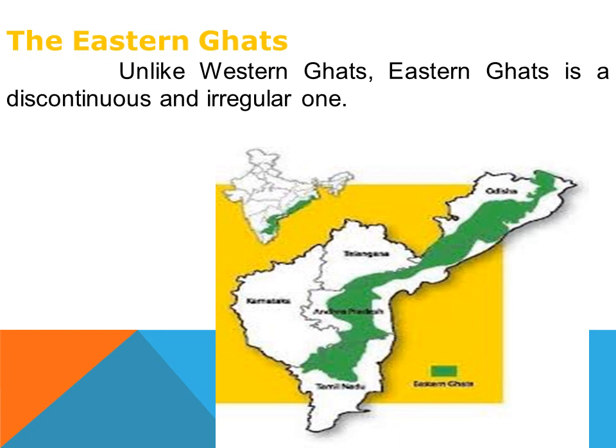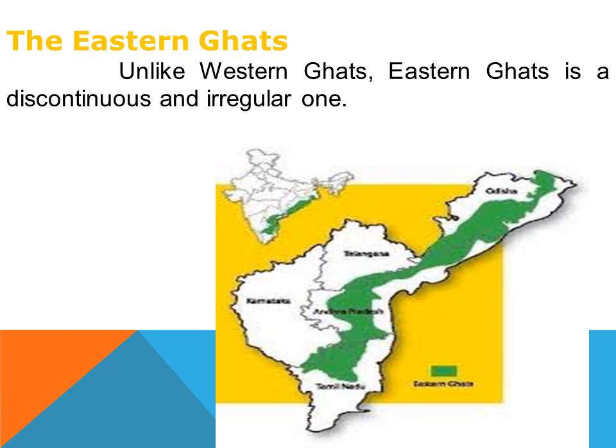These hills separate the plains from plateaus, and they are Javadu, Servarayan, Kalrayan, Kollimalai, Pachimalai. So these are the major hills in the Eastern Ghats of Tamil Nadu. Okay, what are the hills? Javadu hills, Servarayan hills, Kalrayan hills, Kollimalai and Pachimalai. So these are the major hills in the Eastern Ghats. Okay, first we are going to see the Jawad Hills.